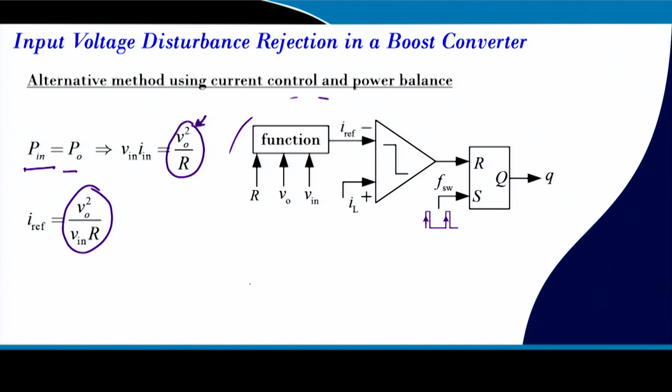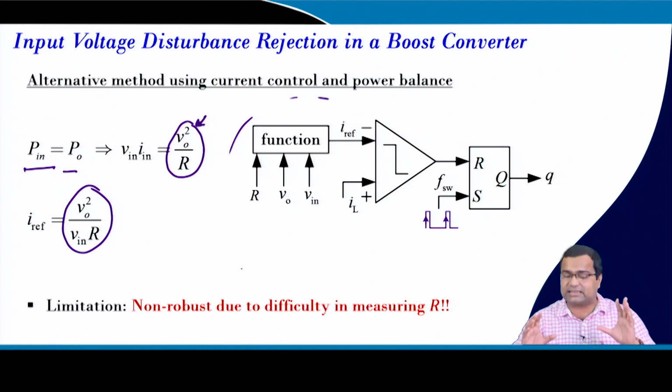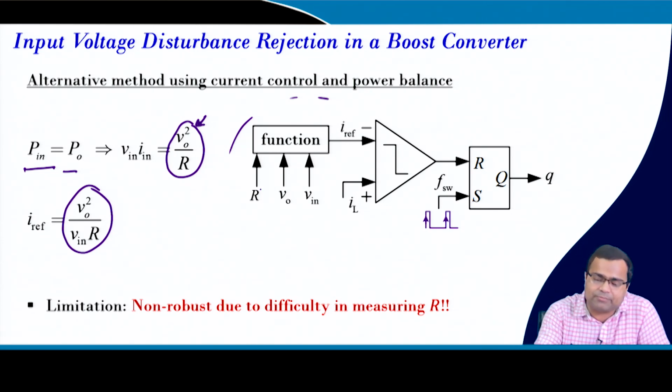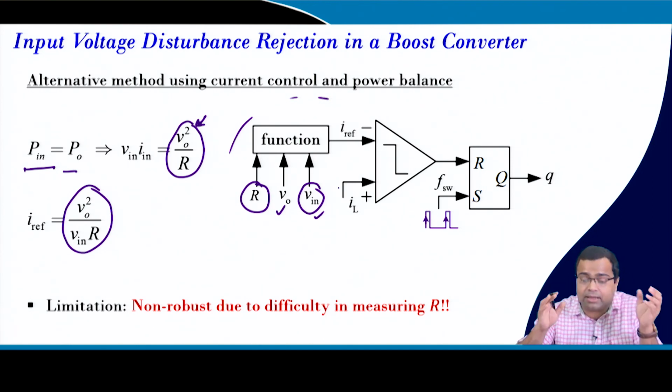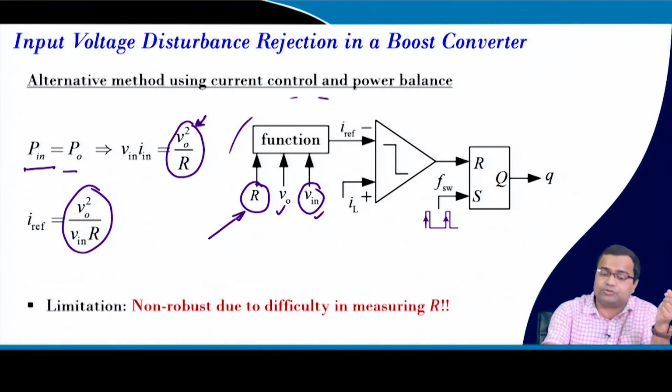So, what we learn is that we can drastically reduce the disturbance, but the problem is we need the information of load resistance and the input voltage. Though we are sensing output voltage, which is available, and even input voltage sensing is not a big deal, the problem is the load resistance, because you do not know it.